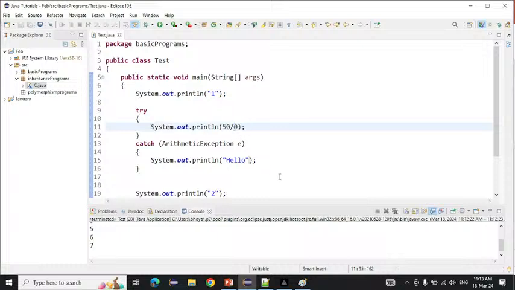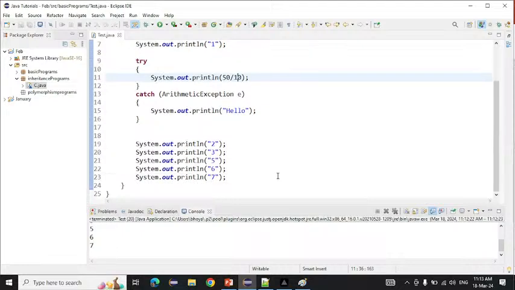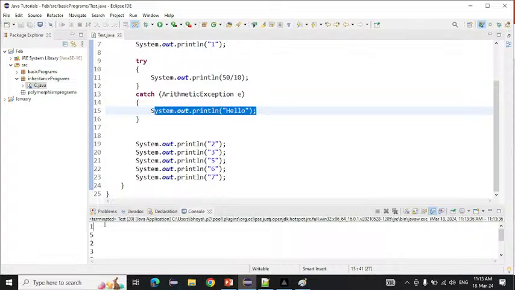Now suppose I am writing here 15 divided by 10. Now what will be the output we get on the console? Will hello be printed or not? Yes or no? When will it come into the catch block? Only when an exception comes. If an exception does not come, it will not come into the catch block. If I run this one now, what are we getting here? There is 1 we are getting here. After that, 5, then 2, then 3, then again 5, 6, 7 on the console.